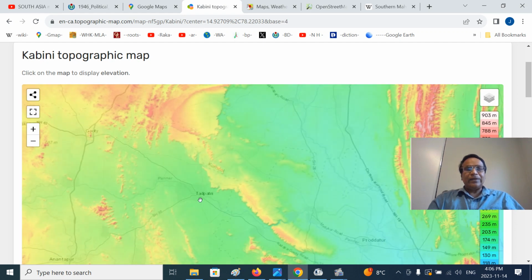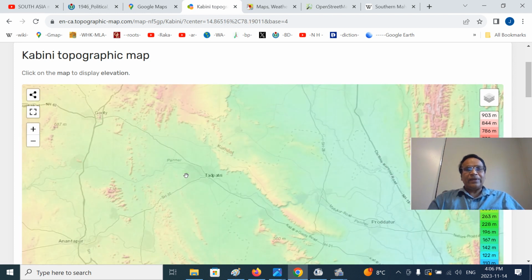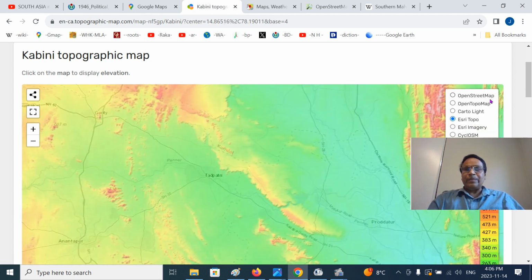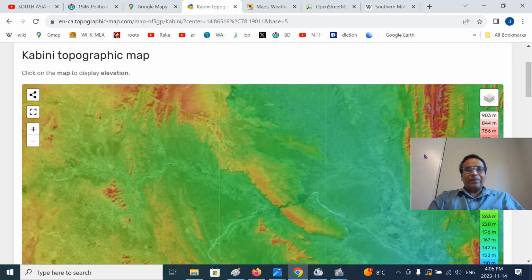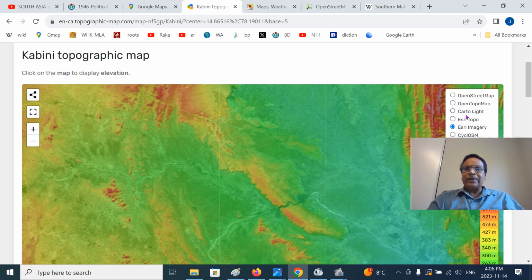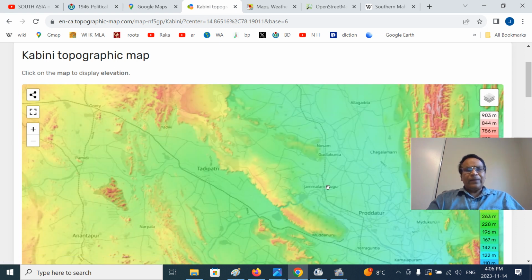This is the Tadipatri. This is the Nandyal Valley. You can see the fascinating Kadapa Basin or Penakini Basin or Penna Basin. You can see the Chitravati River, Penna River. Your dams. This is the Penakini River, and you can see the Tadipatri again, different perspective.